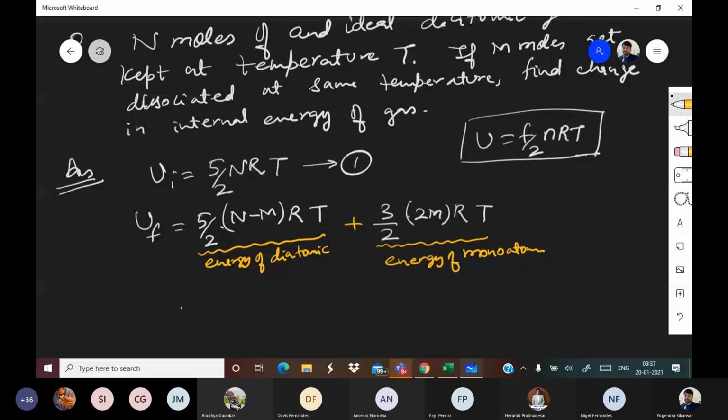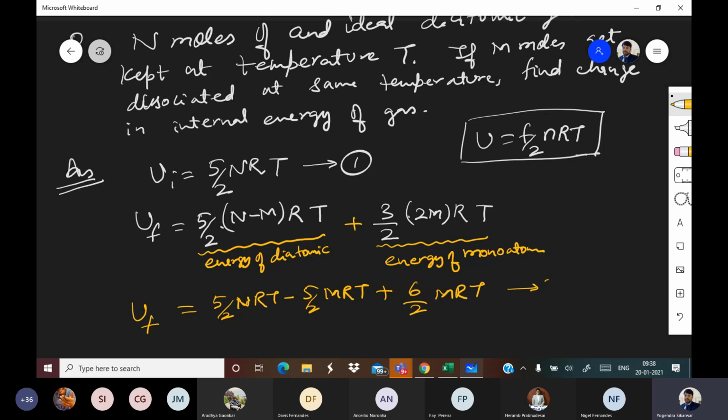So how much does the total become? 5 by 2 NRT minus 5 by 2 MRT plus 3M, or let me write it as 6 by 2 MRT. This is your U final, equation number 2.